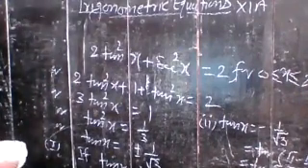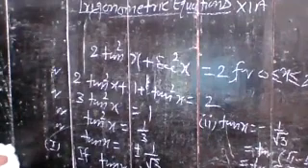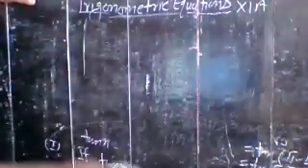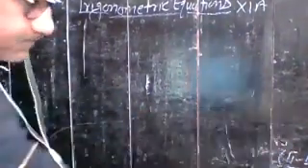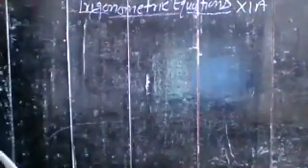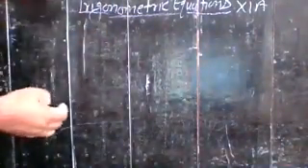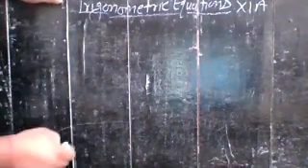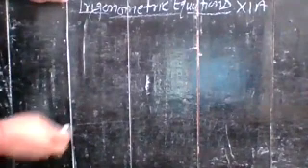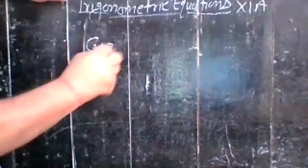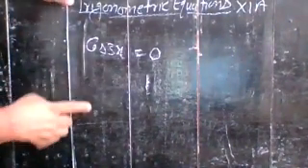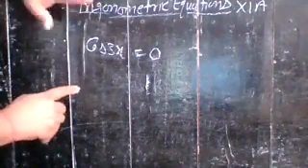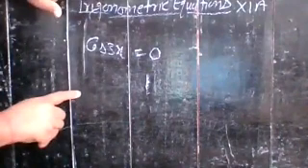So write the next question. Find the general solution of the following equations. Your first question is cos 3x is equal to 0. And you have to find the general solution of it.